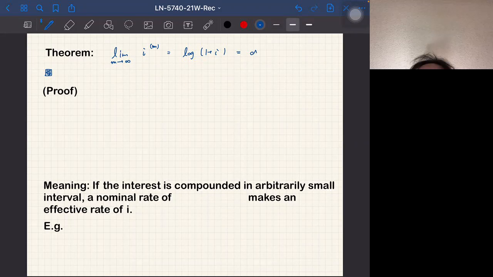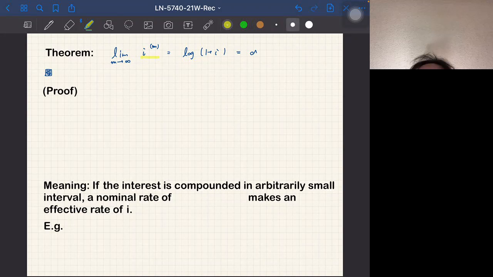Remember that i superscript m is the nominal rate which is equivalent to the effective rate of i, and the interest compounds m times a year. So the force of interest is the continuous compounding rate. That means if m goes to infinity, that is, we compound infinitely many times a year, then that should be equal to the force of interest. So this clarifies what the force of interest is.